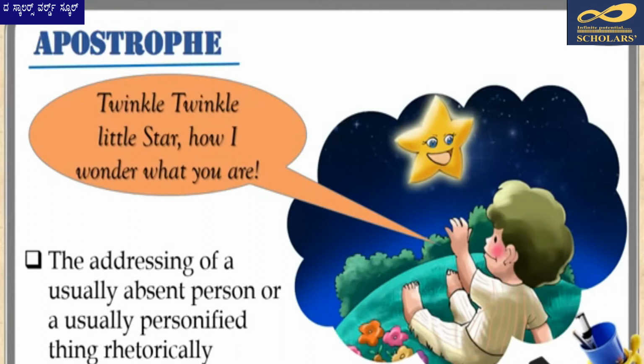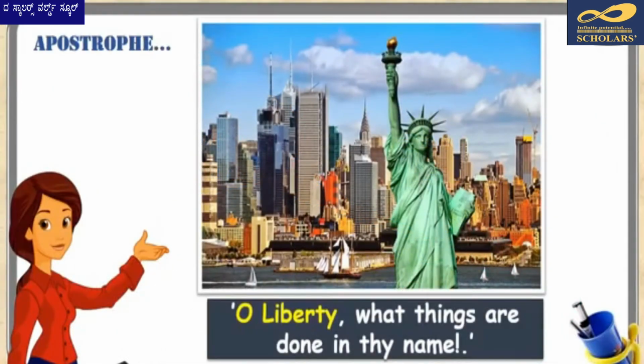In an apostrophe, one can also address a non-existent or an absent person at the scene. The Oxford Dictionary describes apostrophe as an exclamatory passage in a speech or poem addressed to a person, typically one who is dead or absent, or a thing, typically one that is personified. By the way, don't confuse this apostrophe, which is a figure of speech, with the apostrophe mark, which is a punctuation mark. Another example of apostrophe would be Carlyle addressing Liberty and saying, "O Liberty, what things are done in thy name."